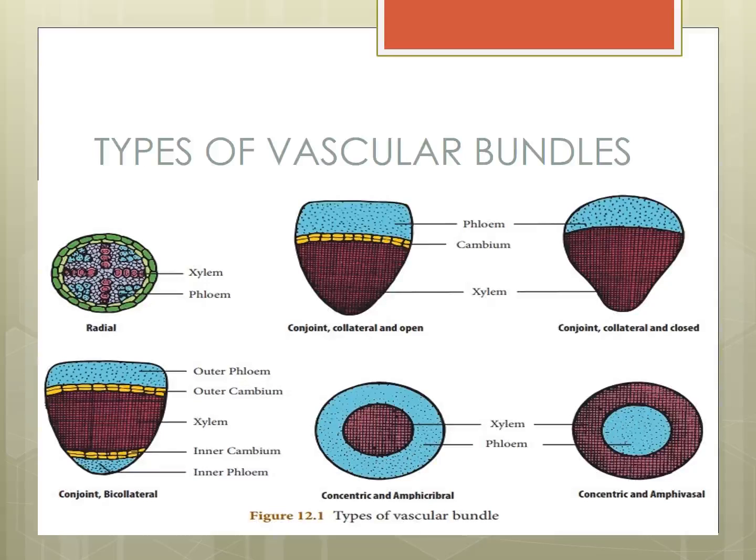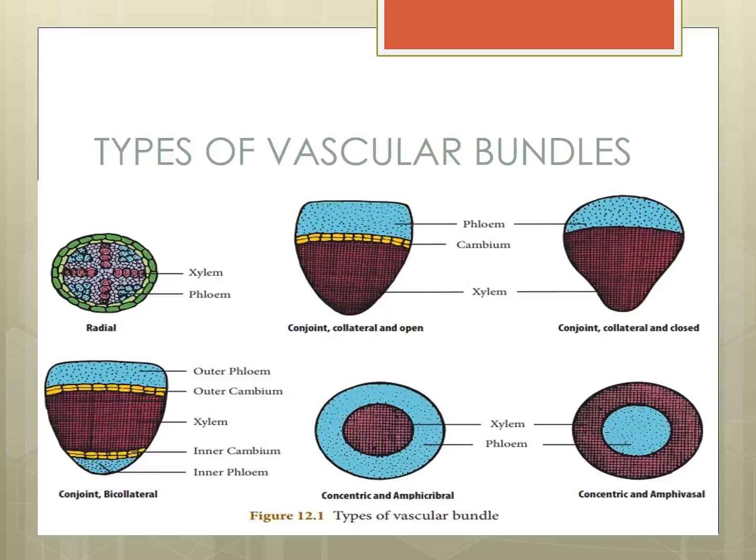That means xylem is in between: outer cambium, inner cambium, outer phloem, inner phloem. That is called bicollateral conjoint.